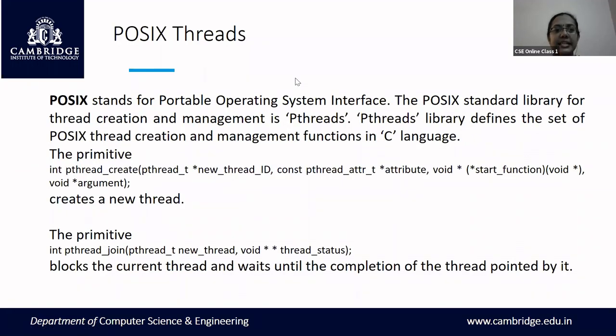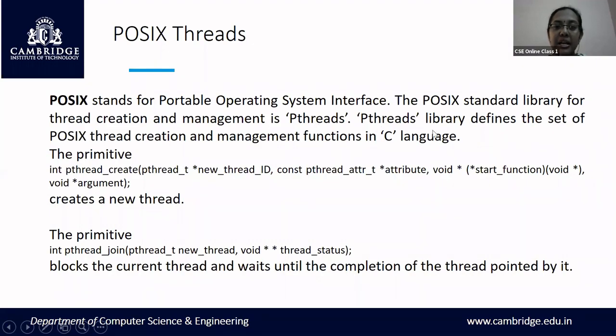Coming to the POSIX threads. POSIX is with respect to the Unix operating system, and POSIX stands for Portable Operating System Interface. This POSIX standard library for thread creation and management is called pthreads.